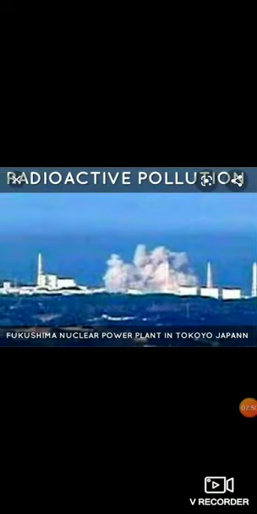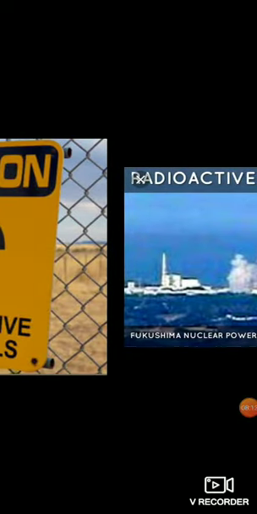Now next we are going to look at radioactive pollution. What are we looking at now? Radioactive pollution. Now this picture is of the Fukushima Daiichi nuclear power plant in Japan. That was an accident. But you can see it is an island and it is far away from where people live. So we are going to study about radioactive pollution.